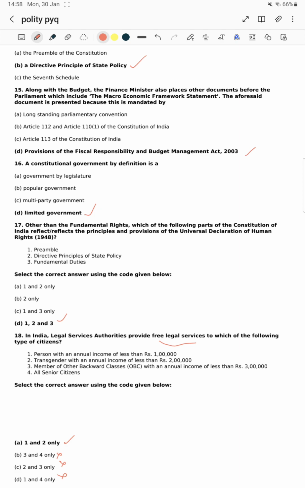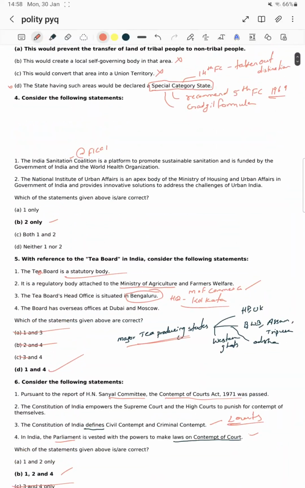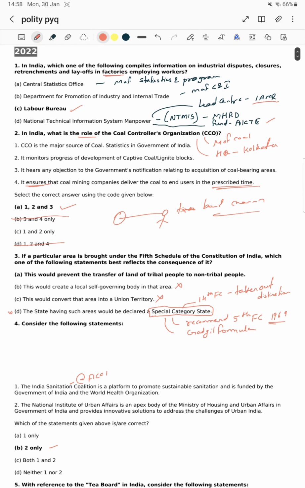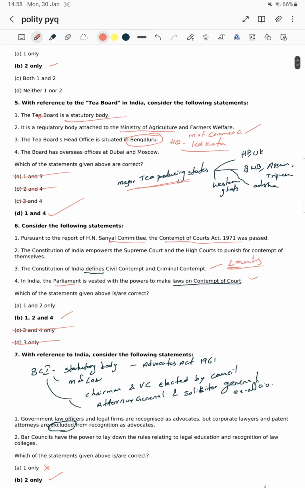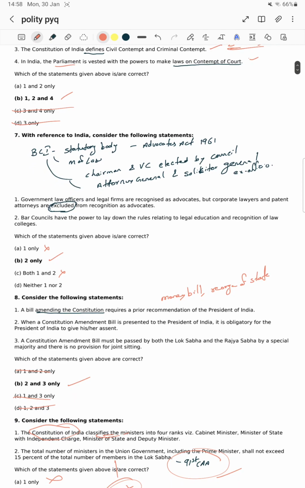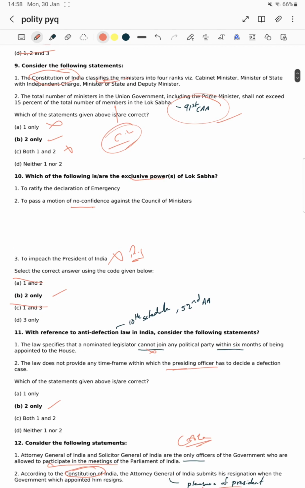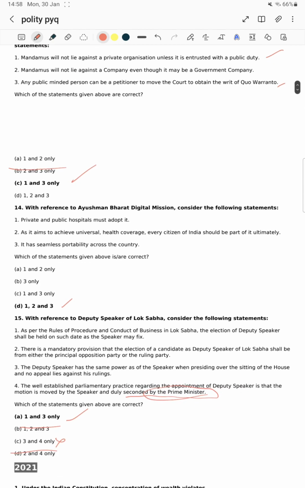Okay. These three years' topics we have discussed till now in a fast mode. Just refer to it, the concepts we have seen. The 2020 paper is completely based on the organizations, and what are the headquarters, what the ministries, like this mostly came. It also had scheduled areas, and the organizations were asked. The parliamentary questions came, on parliament and anti-defection law, about judiciary.